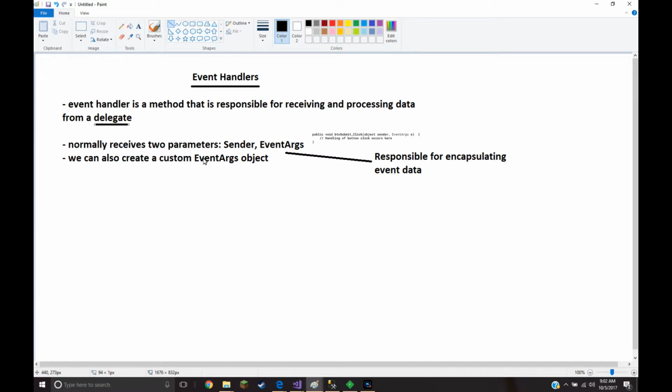It normally receives two parameters, sender and event args. There it is, sender and event args, which I've seen a million times. This is for onClick. EventArgs is responsible for encapsulating event data. So this takes some data from the event container. And we can also create a custom event args object, something else other than EventArgs, I suppose.